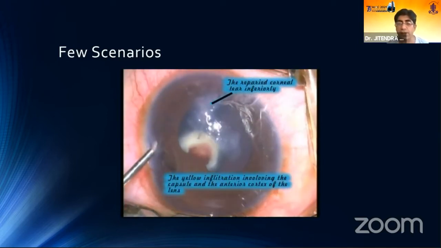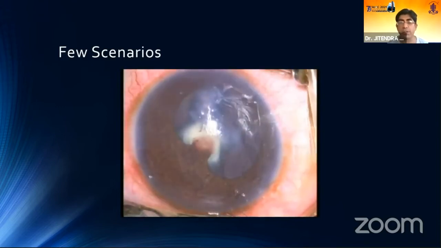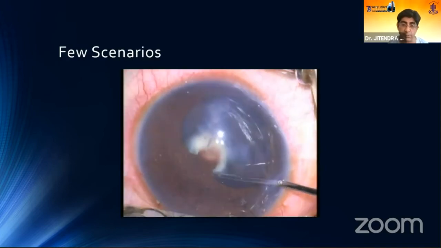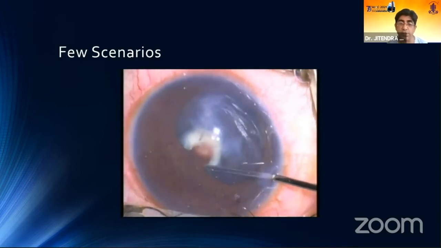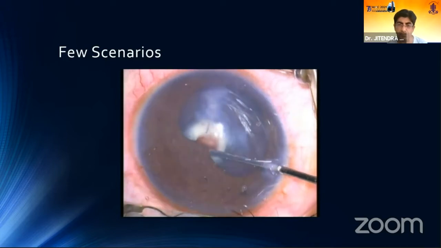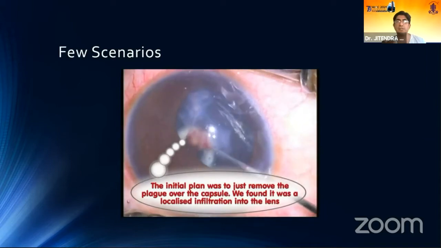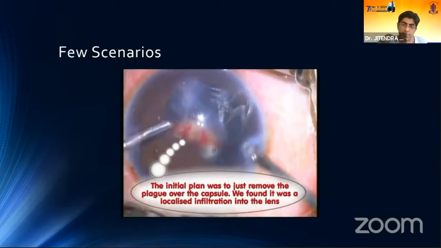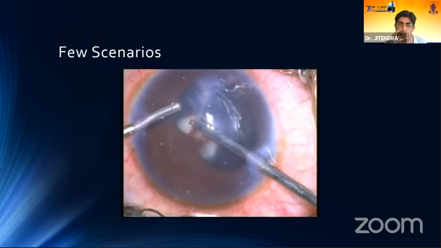The corneal tear was already repaired elsewhere. There was a yellow infiltration, and so we were also skeptical. We thought probably it was either a foreign body or something else, and we tried to remove it. The initial plan was actually just to remove the plaque and see what happens. And then we found that there was actually a localized infiltration inside the lens. So we were quite surprised.